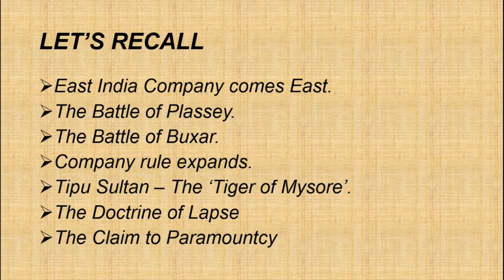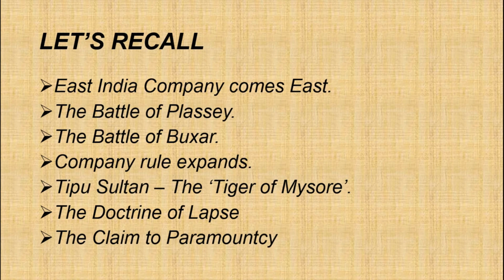Then we saw Tipu Sultan, the tiger of Mysore, right? Tipu Sultan was the son of whom? Hyder Ali, ruler of Mysore. Then Tipu Sultan ruled Mysore from 1782 to 1799, isn't it? Then four wars were fought between Britishers and Mysore and were known as the Anglo-Mysore Wars, in the years 1767 to 69, then 1780 to 84, then 1790 to 92 and 1799.